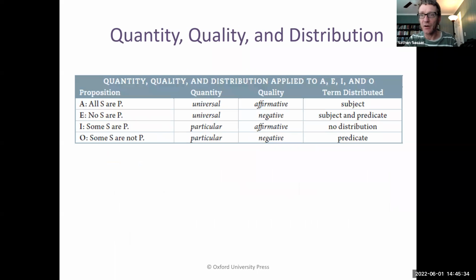Here's the summary, all right? A-type propositions, the subject term alone is distributed. In E-type propositions, subject and predicate are distributed. In I-type propositions, nothing's distributed. And in O-type propositions, only the predicate is distributed. That's the executive summary. That's what you need to know. It's best if you understand it, but memorization will work. Sometimes rote memorization works.